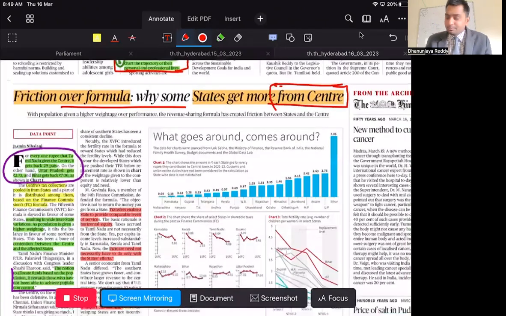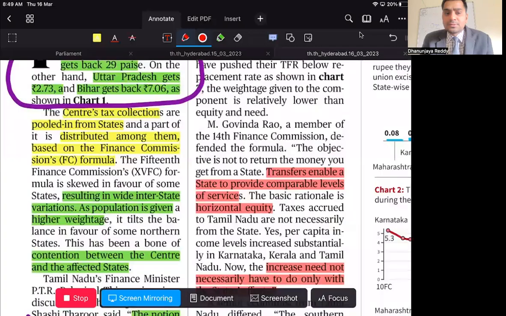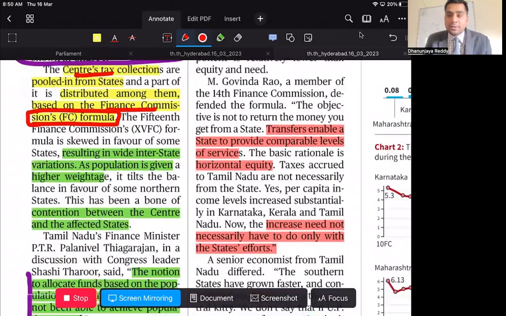We all know that the central tax collections are pulled in from states. So the center collects its taxes from the states. Now it is the responsibility of the center to devolve a certain portion of the net proceeds of tax to the states. Now how do the states get their share? States get their share based on the Finance Commission recommendations. As per the 15th Finance Commission recommendation, the 15th Finance Commission is headed by N.K. Singh, by the way.